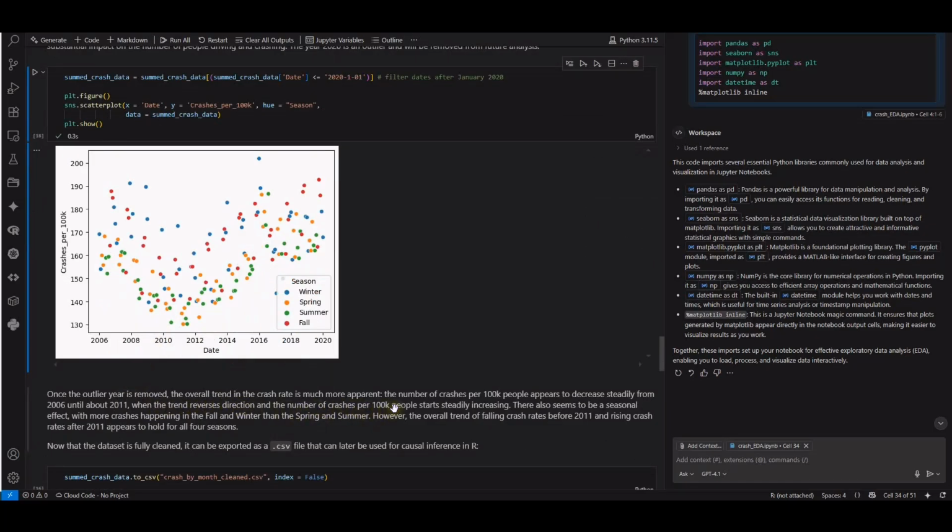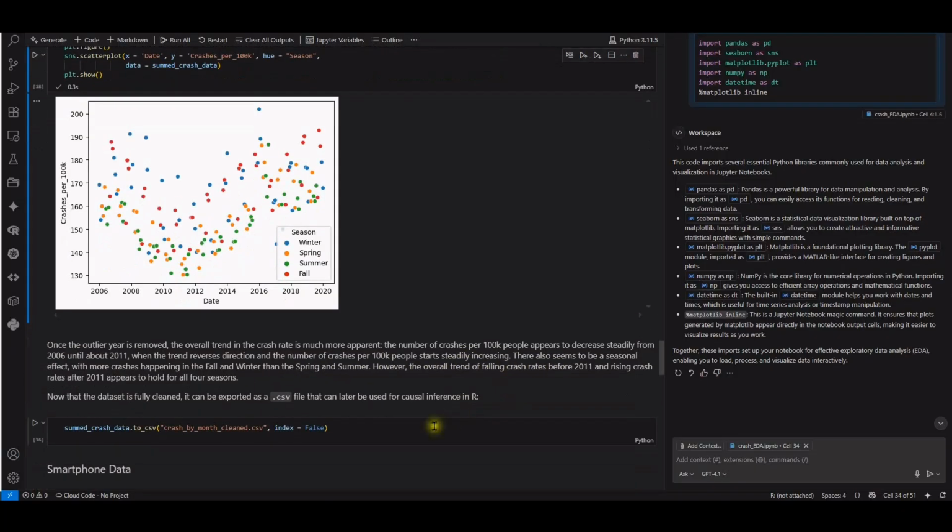The number of crashes per 100,000 people appears to decrease steadily from 2006 until about 2011, when the trend reversed direction and the number of crashes per 100,000 starts steadily increasing. There also seems to be a seasonal effect, with more crashes happening in the fall and winter than the spring and summer. However, the overall trend of falling crash rate before 2011 and rising crash rate after 2011 appears to hold for all 4 seasons.